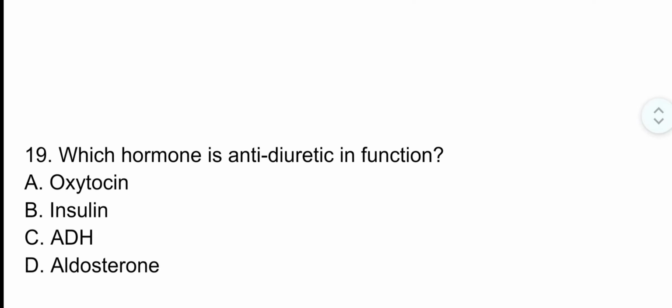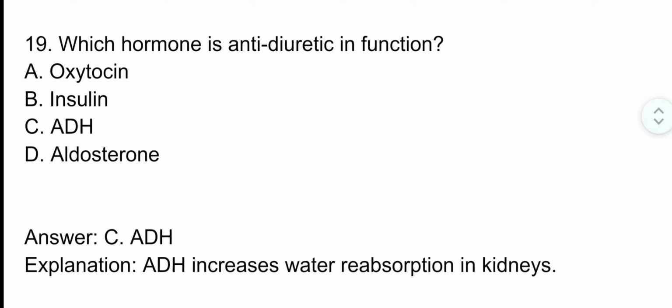Question number 19. Which hormone is antidiuretic in function? The correct option is option C, ADH. ADH increases water reabsorption in kidneys.